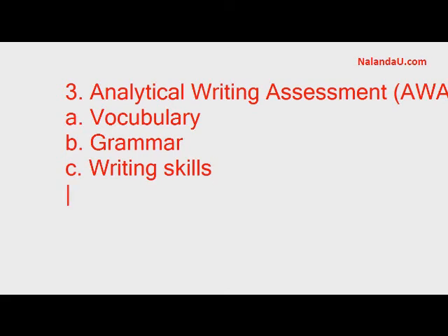So those are the 3 main parts. You are scored out of 6.0 in increments of 0.5. Typically people score between 5 to 6 if you write well.